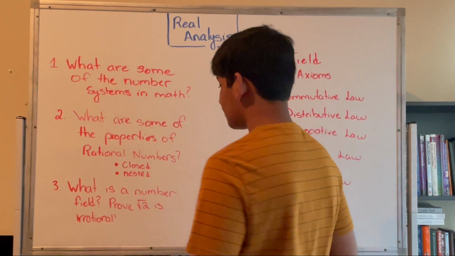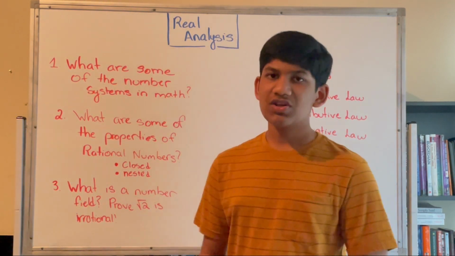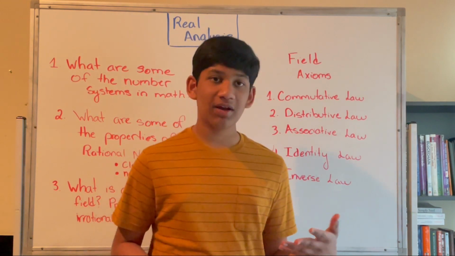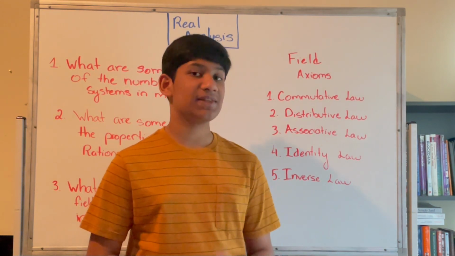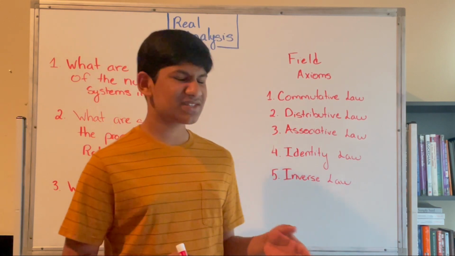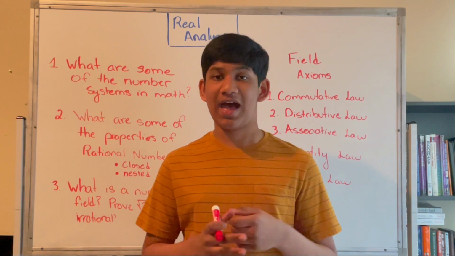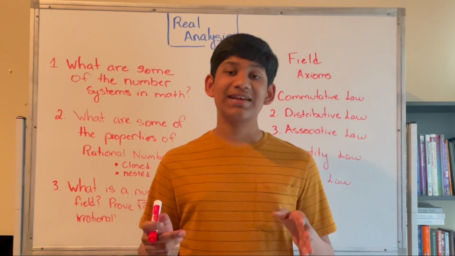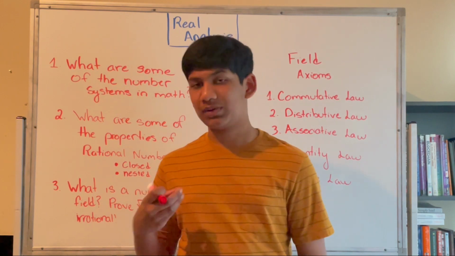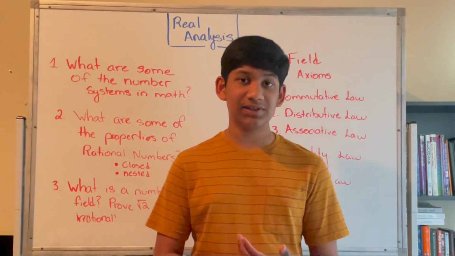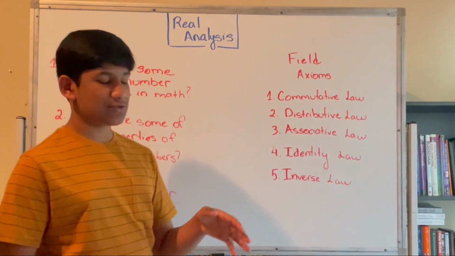let's move on to talk about what a number field actually is. So what is a number field? We've been talking about the notion of a number field since the beginning of this video, but we haven't properly defined it. A number field is essentially just a set. Now the set can't be empty, it has to have some elements, and this set essentially has two binary operations, addition and multiplication. If it does, then it's a field, but it has to satisfy these 5 axioms over here.